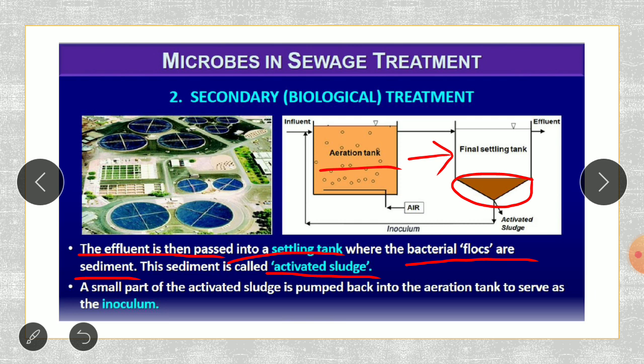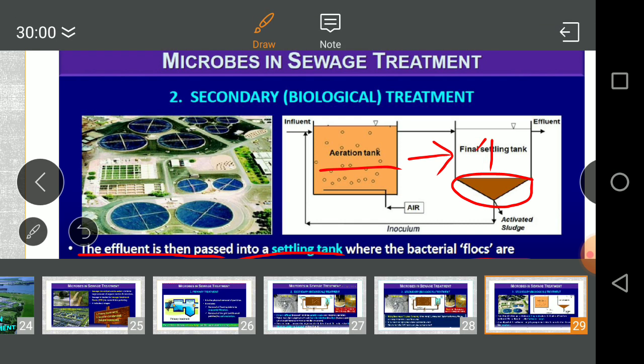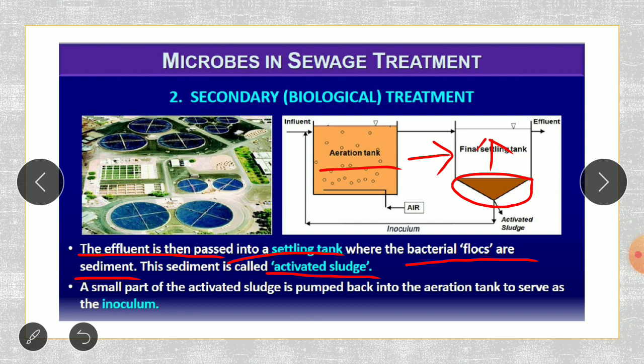As a result, only the water with less pollution or less organic matter will be present over the tank, and all the sludge containing the microbes will settle down. As it has the living microbes, it is known as the activated sludge.